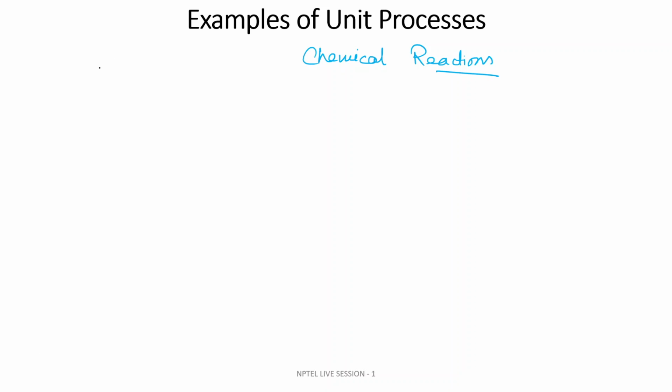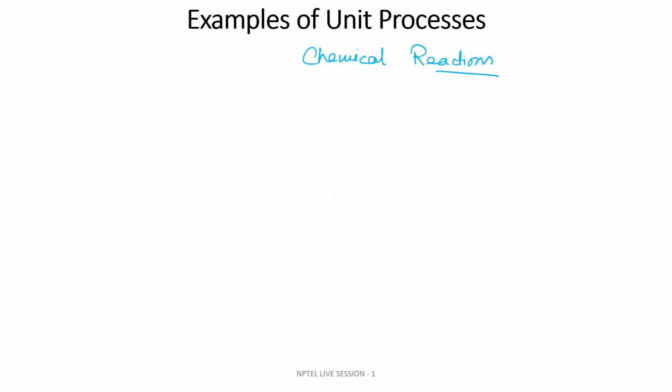It is not possible to cover all the chemical reactions involved in every possible kind of chemical plant, but I'll be discussing some examples so that you have an idea of what kind of chemical reactions usually occur in a chemical reactor, which I am focusing on as part of unit processes, which is very different from unit operations.